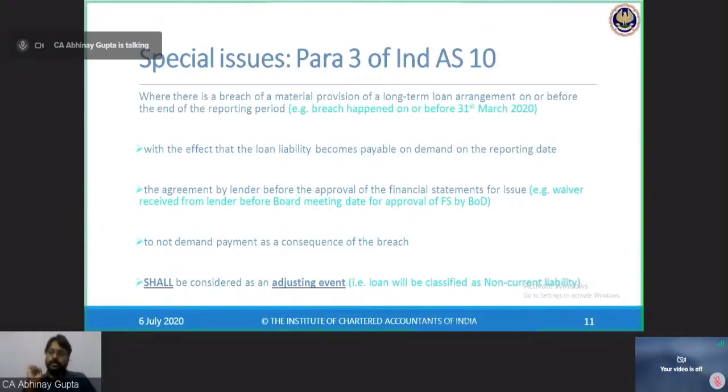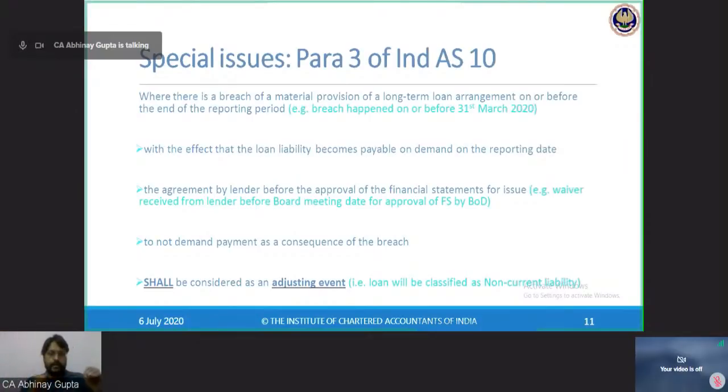the reporting period. Now suppose I have taken a loan of rupees 10 crores from HDFC Bank, and there is a loan agreement which has been signed by both the parties, that is the company who has taken the loan and the HDFC Bank, the lender.